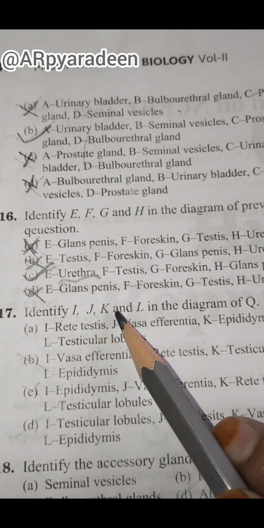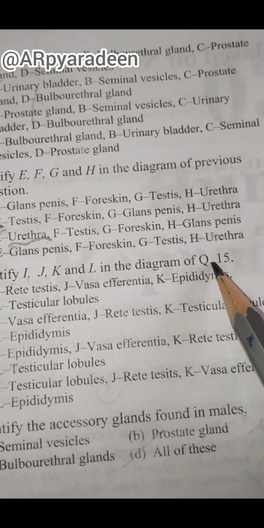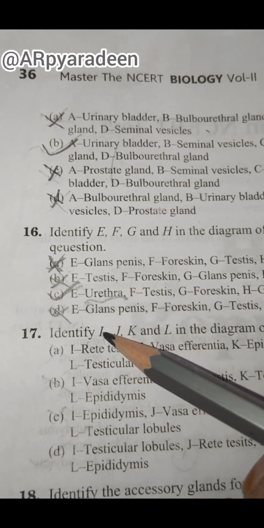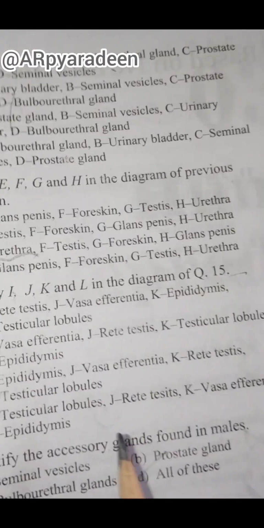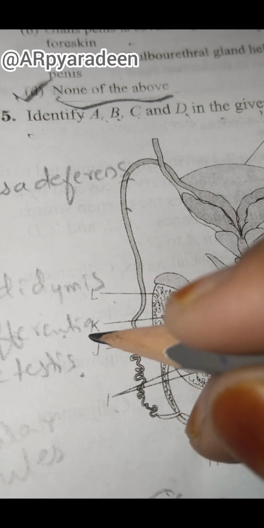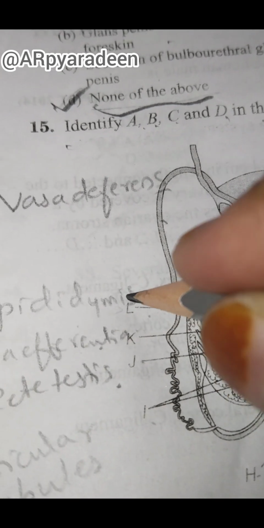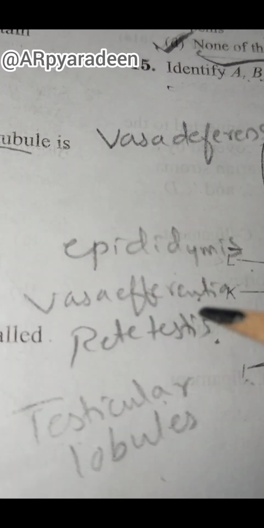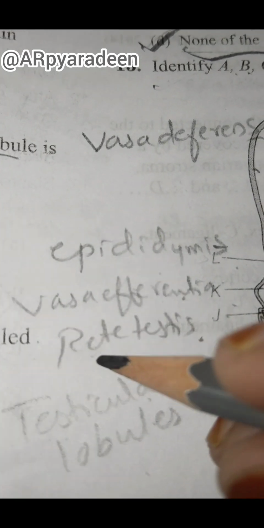Next, identify I, J, K and L in the diagram of question number 15. As we have gone through A, B, C, D, E, F, G, H, now I, J, K, L. I refers to testicular lobules, J refers to rete testis, K refers to vasa efferentia and L refers to epididymis.